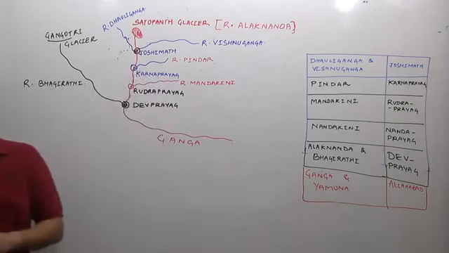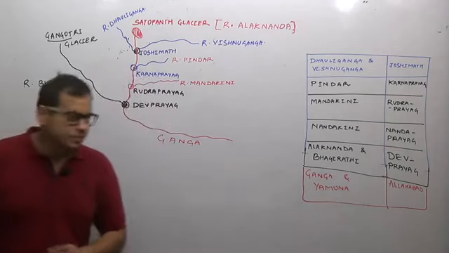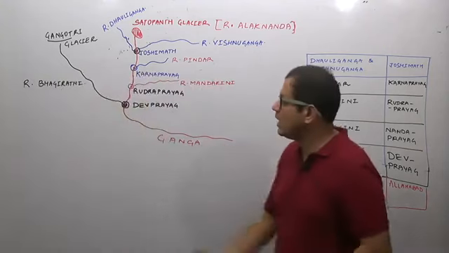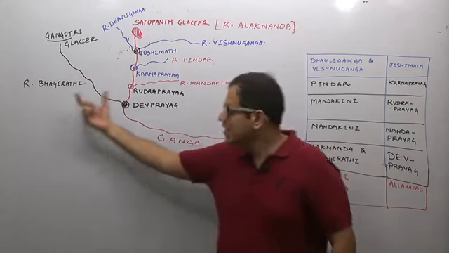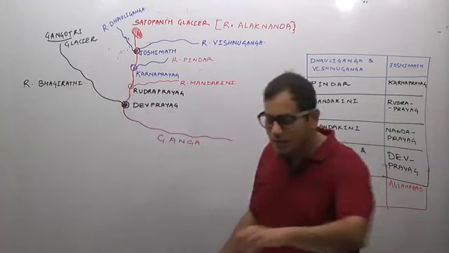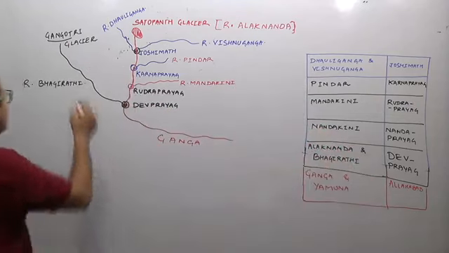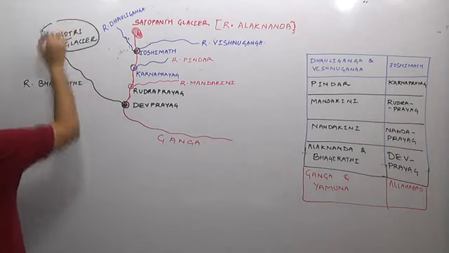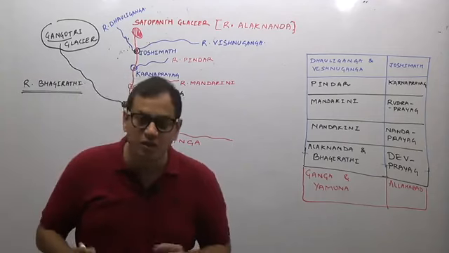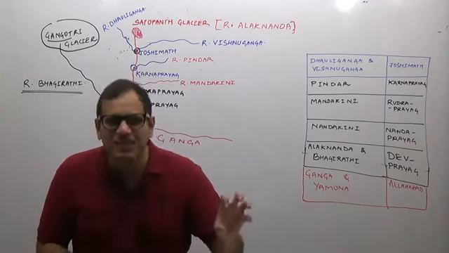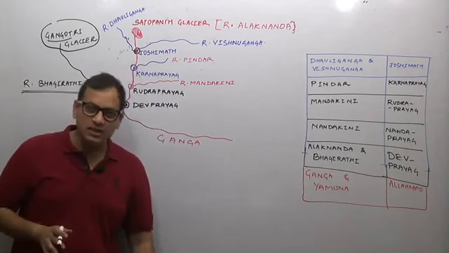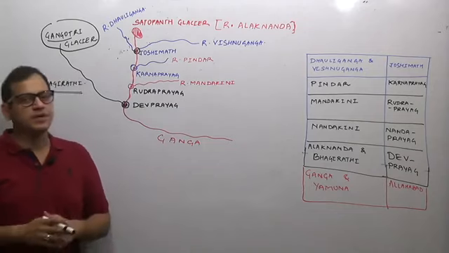Now, how is this river system? You know that Ganga originates as two rivers. One is river Bhagirathi and the other is river Alaknanda. I have shown here the two rivers. The one which originates from the Gangotri glacier region is the river Bhagirathi. River Bhagirathi originates in the Uttarkashi district of Uttarakhand.